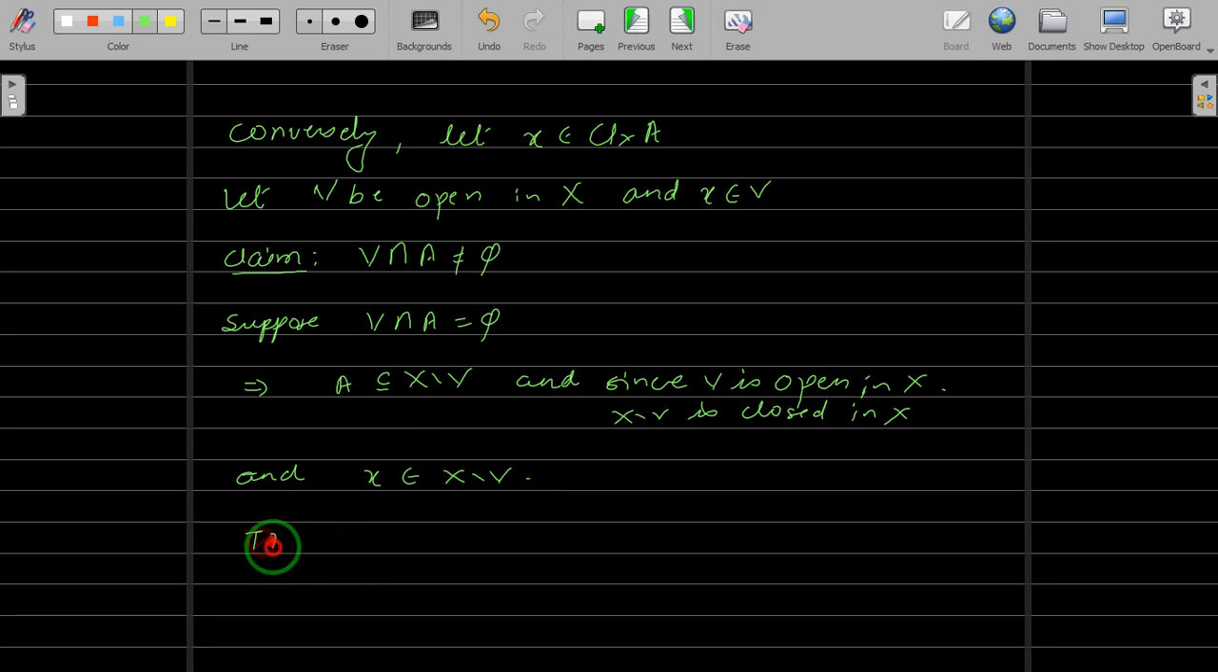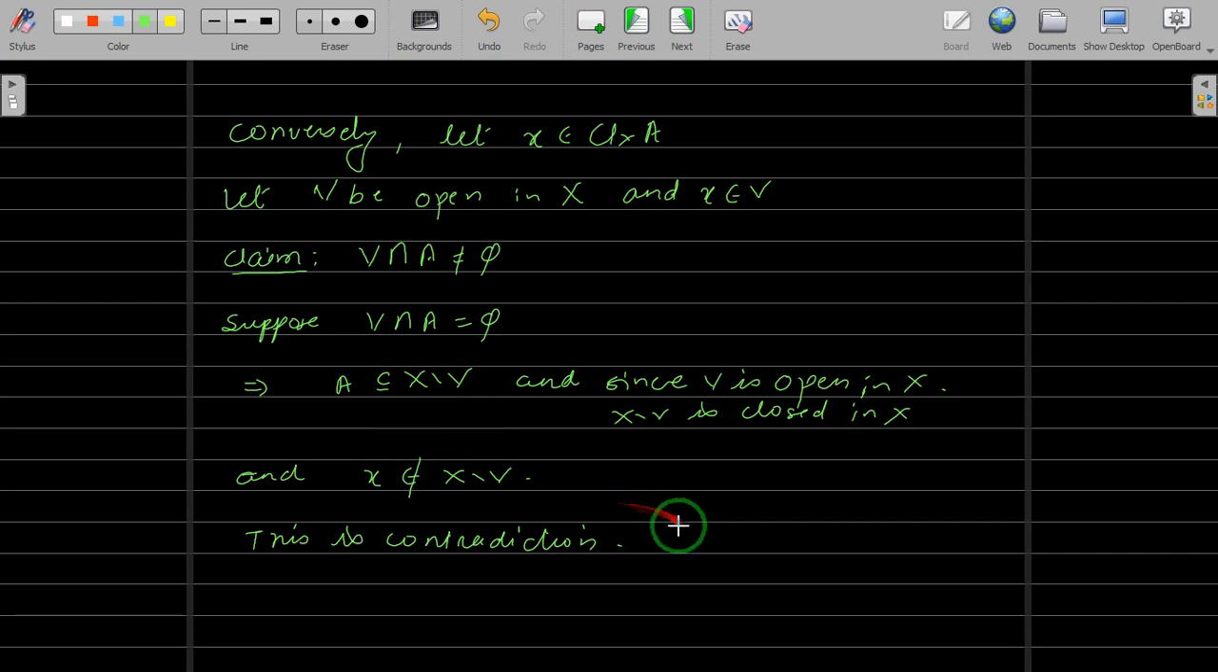This is a contradiction. You analyze why. Because you assumed that x belongs to the closure of A. That means x should belong to all the closed sets which contain A. Here we got a closed set X minus V, which is closed and contains A, but x does not belong to X minus V. This is a contradiction, right?